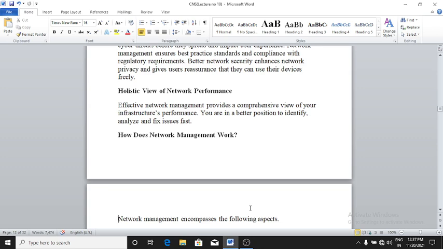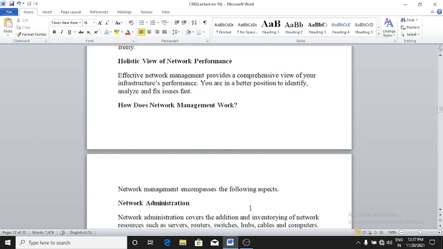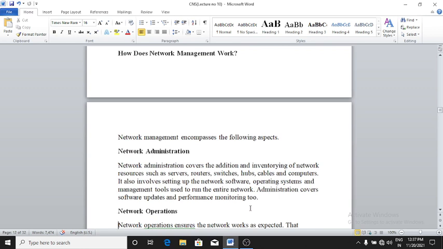How does network management work? Network management encompasses the following aspects. Network administration covers the addition and inventory of network resources such as servers, routers, switches, hubs, cables and computers. It also involves setting up the network software, operating systems and management tools used to run the entire network. Administration covers software updates and performance monitoring too.